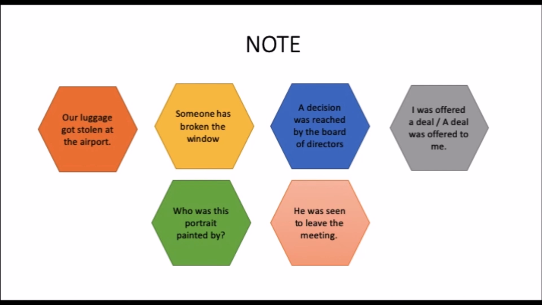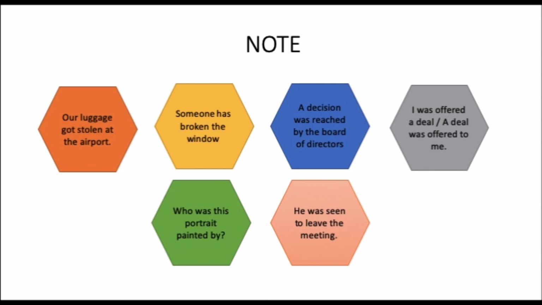The agent can be omitted when the subject is they, he, someone, people, one, etc. Someone has broken the window. The window has been broken. The agent is not omitted when it is a specific or important person or when it is essential to the meaning of the sentence. A decision was reached by the board of directors.